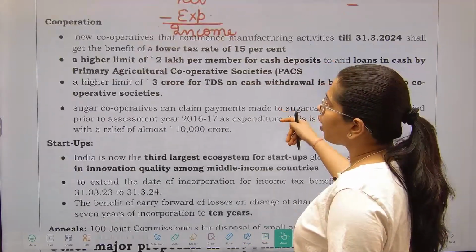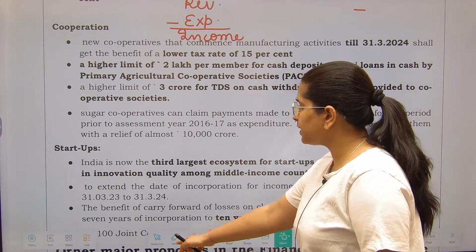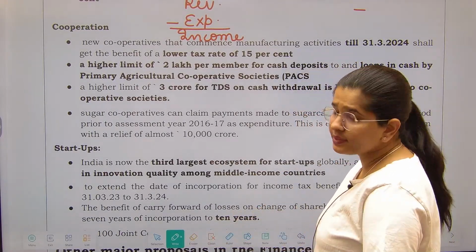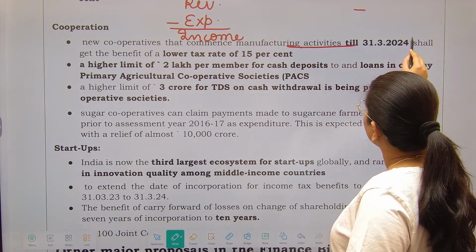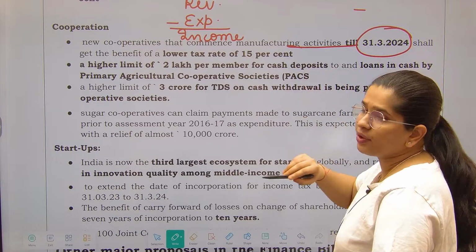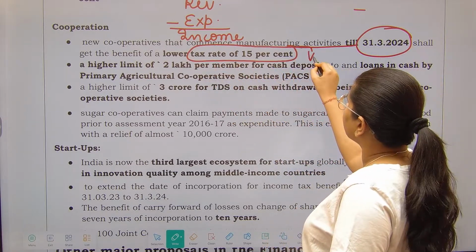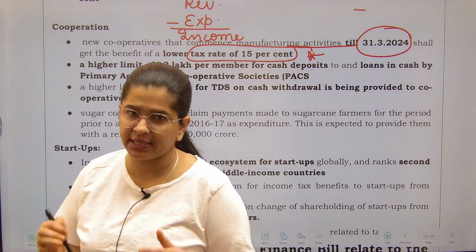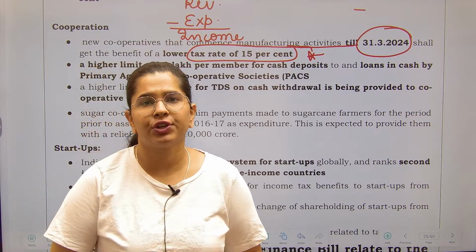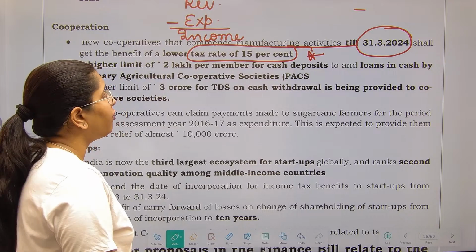Now next we are going to talk about the cooperatives. So what are the new changes that have been introduced for the cooperatives? Let's see. New cooperatives that commence manufacturing activities till 31st March 2024 will get the benefit of the lower tax rate. We have seen that this kind of provision was there for manufacturing entities as well, and a similar provision has been introduced for the cooperatives. You will be charged a lesser amount of tax.